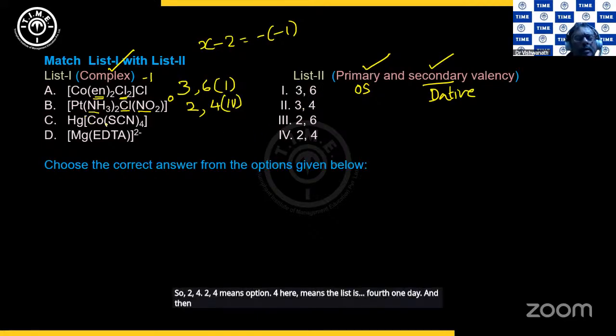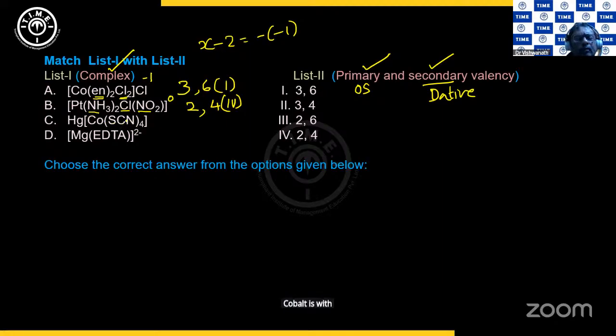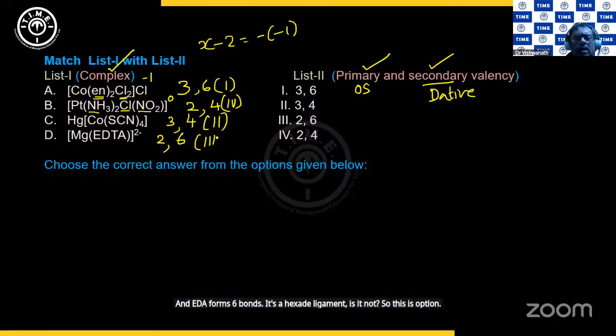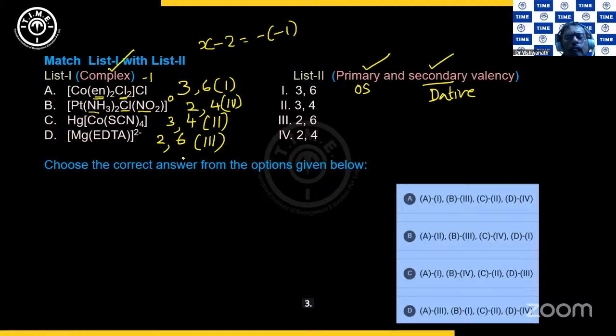And then here, cobalt is with SCN taken 4 times. Each SCN is 1 minus. So this is 4 minus. And if there is one Hg outside, if it is 1 plus, the cobalt will be 3 plus. So I'll write 3 here. And there are 4 such ligands, monodentate. So 3, 4 means this is 2. And then here Mg is in +2 oxidation state. And EDTA forms 6 bonds. It's a hexadentate ligand, is it not? So this is option 3. 1, 4, 2, and 3. Option C it is. I hope this is clear.